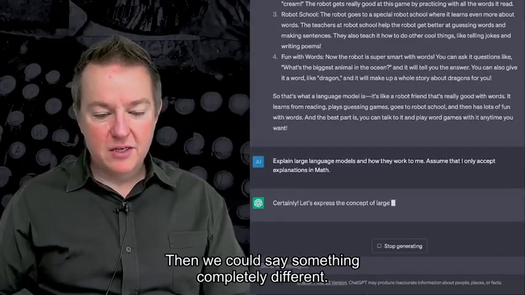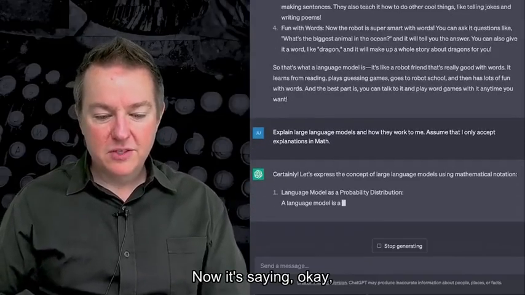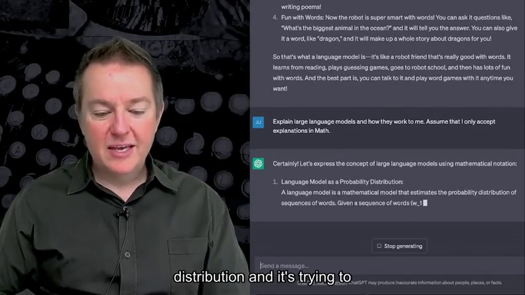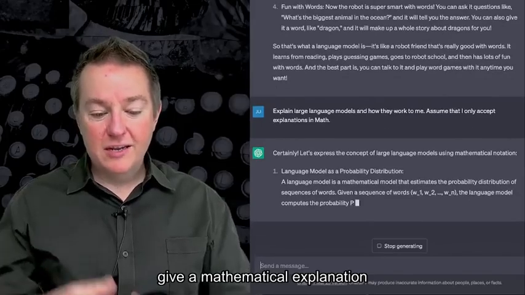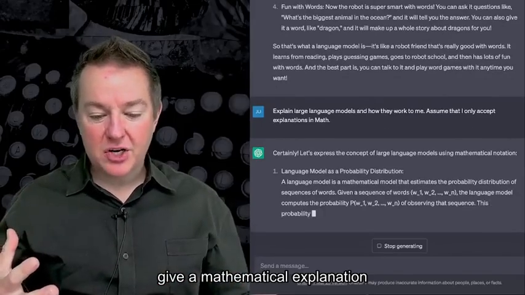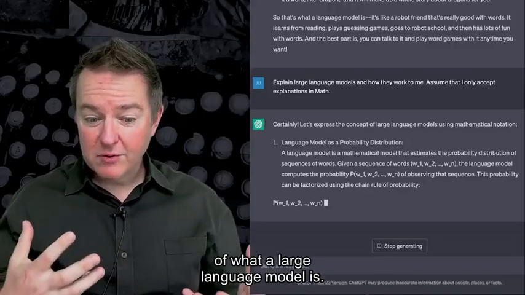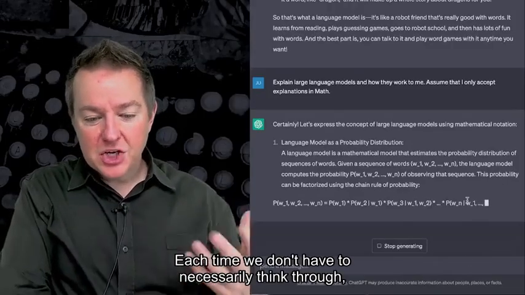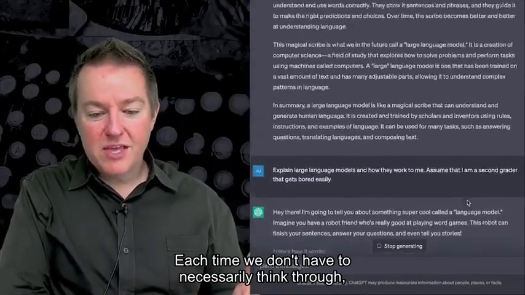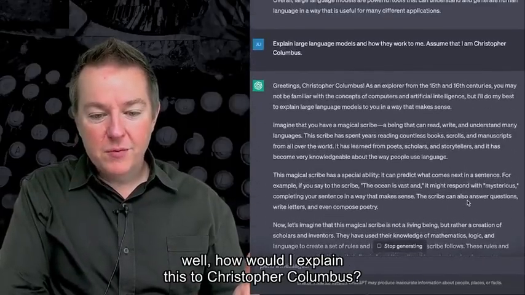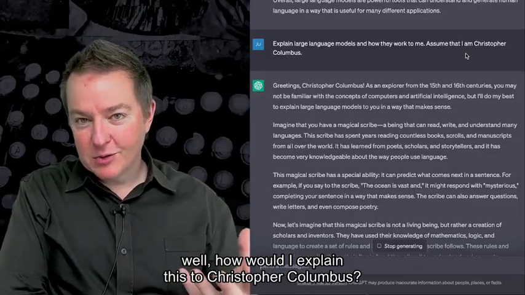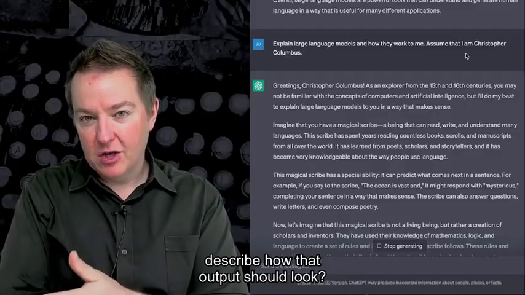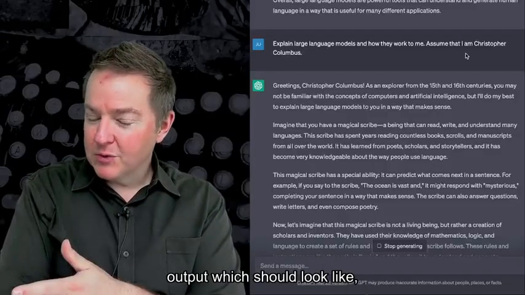And then we could say something completely different. So now it's saying, okay, a language model is a probability distribution, and it's trying to give a mathematical explanation of what a large language model is. And we can see that we're getting something completely different. And each time, we don't have to necessarily think through, well, how would I explain this to Christopher Columbus? What would the rules be to describe how that output should look? We don't have to tell it what the output should look like.